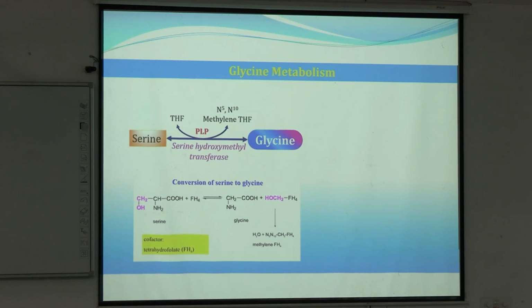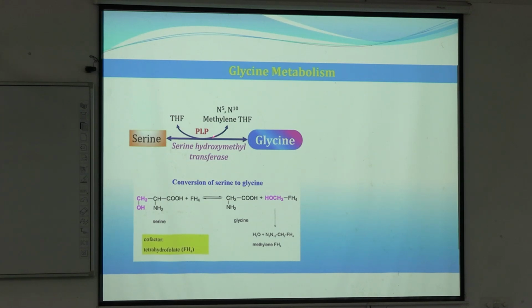Now coming to individual reactions, the synthesis of glycine. Here we can see serine is converted to glycine by serine hydroxymethyl transferase. Here the structure of serine is given. What is the difference? There is an extra hydroxymethyl group in serine. Serine is an OH group containing amino acid. So if the hydroxymethyl group is transferred to something else, it will form glycine. Clear? That's why here we use a cofactor, that is tetrahydrofolate.